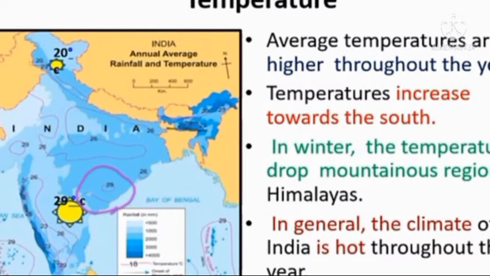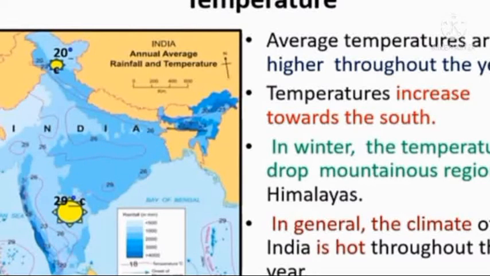So what is the reason? We already learned that the Tropic of Cancer is passing through India. Above the Tropic of Cancer, the temperature is less because it lies in the temperate zone. In the same way, below the Tropic of Cancer, the temperature is increasing because it lies in the torrid zone, near the equator.